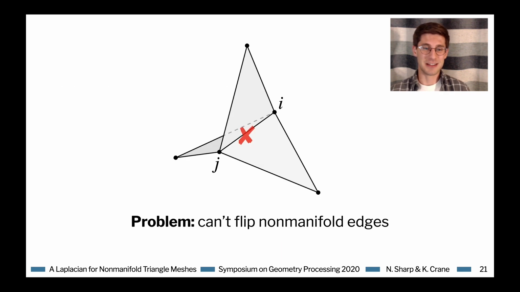So this is amazing and it's great, but it has a big problem because we can't flip non-manifold edges. And this is something that I think has really limited some of the applicability of these intrinsic Delaunay triangulations in the past, because you have a very strong restriction on the connectivity.